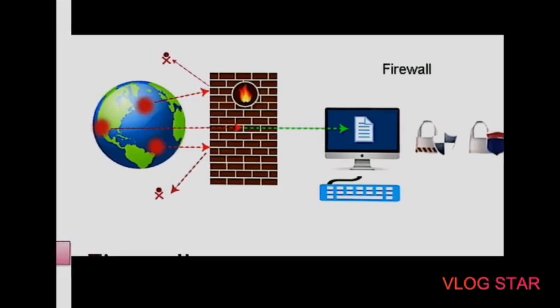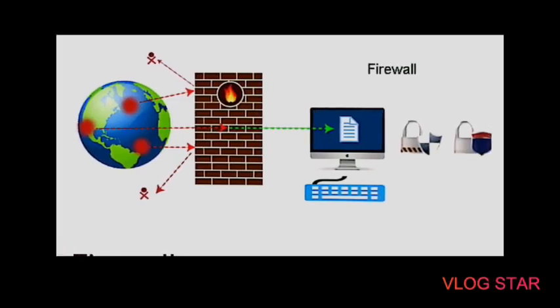Okay. Then the second important risk is loss or compromise of data. Without a firewall, we are leaving our devices accessible to everyone. This means that anyone can access our device and have complete control over it, including the network. In this case, cyber criminals can easily delete our data or use our personal information for their benefit. So here we can say lost or compromised data will be there.